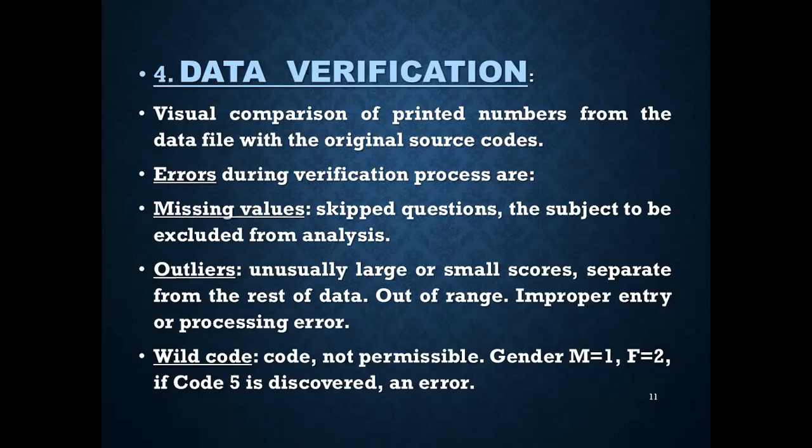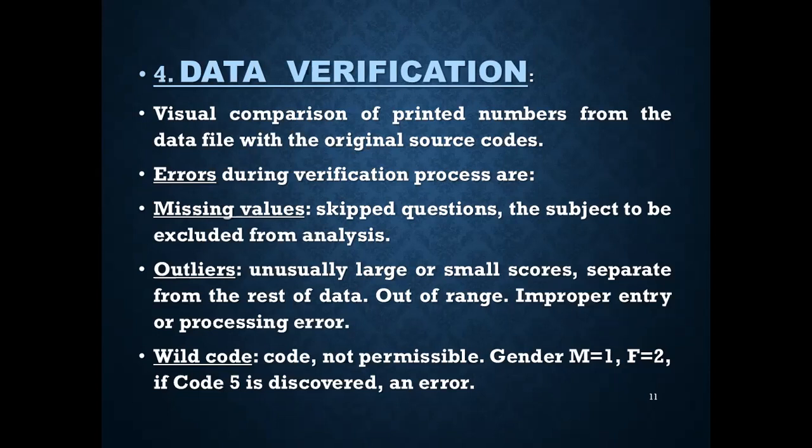Errors can occur during the verification process: missing values, outliers, and wild codes. So missing values could be, for example, if there are values from any of the important variables that have been skipped questions, the subject has to be excluded from the analysis if there are missing values. Outliers means unusually large or small scores.